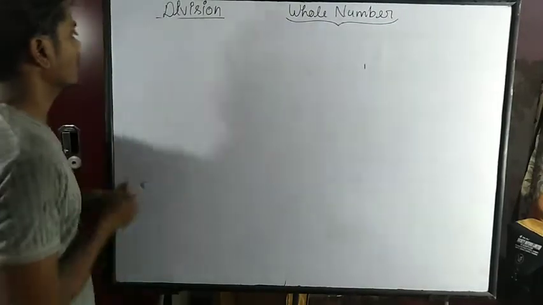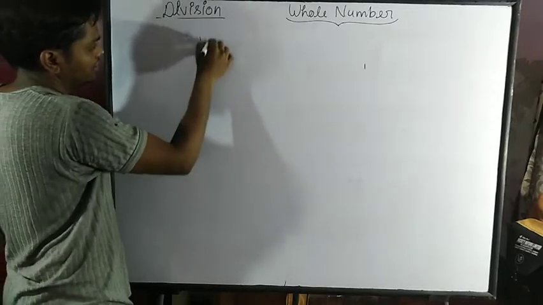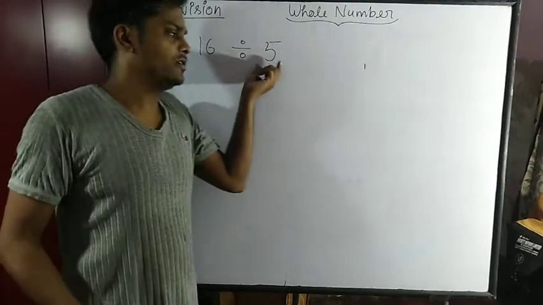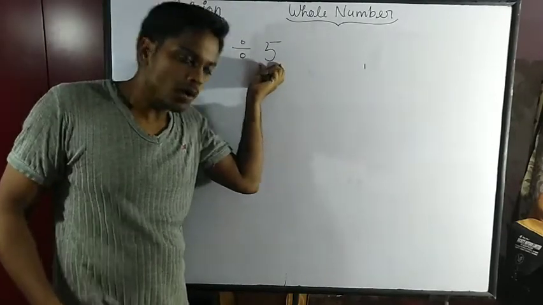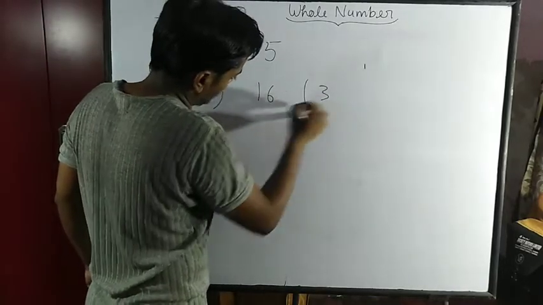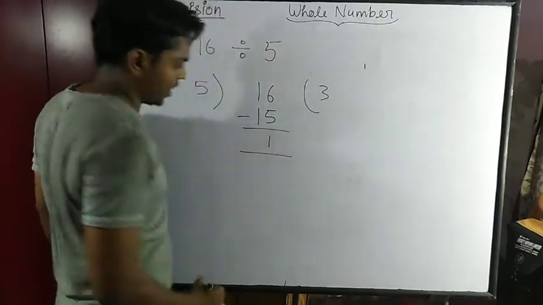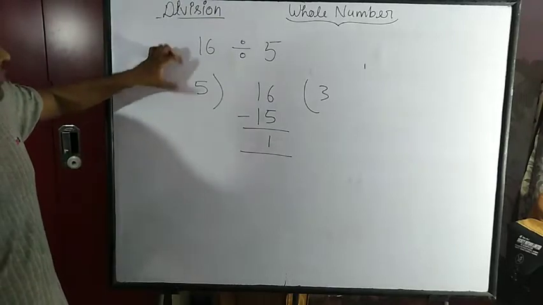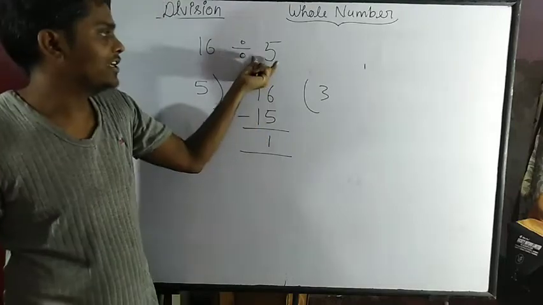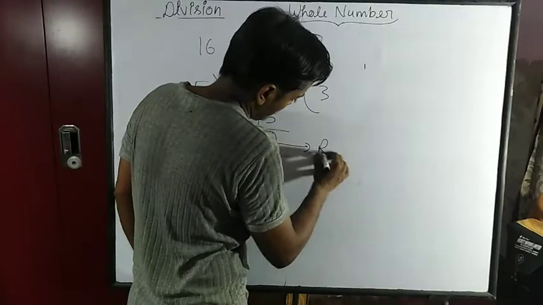Here is 16 divided by 5. 5 will divide 16 three times, 5 threes are 15, and we subtract it to get 1. If a whole number is not completely divisible by another whole number, there will be a remainder.